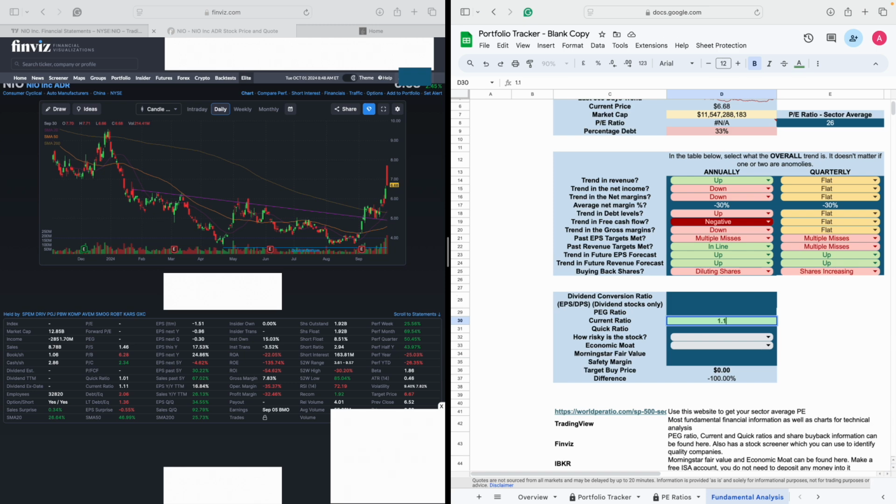It's okay. And if I look at a quick ratio, 1.01. That's also good. It's greater than 1, so it's good. And because it's a low market cap company, and fundamentally it's not that amazing, as you can see from here, I'd say it's a very high risk stock. So the next two things to look at is the economic moat and the Morningstar fair value.